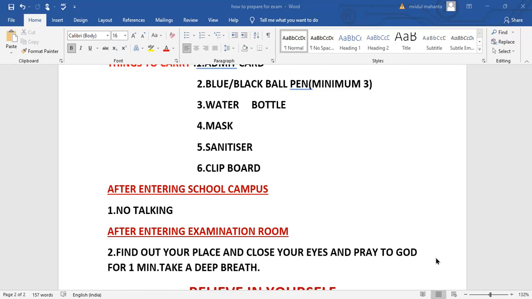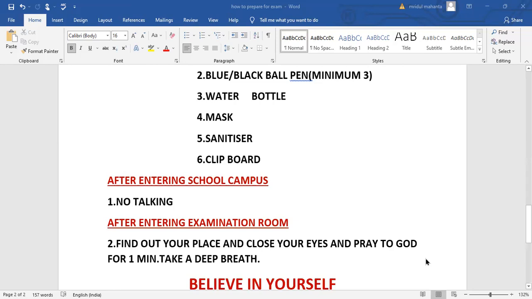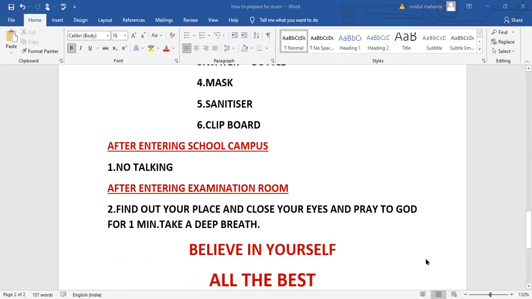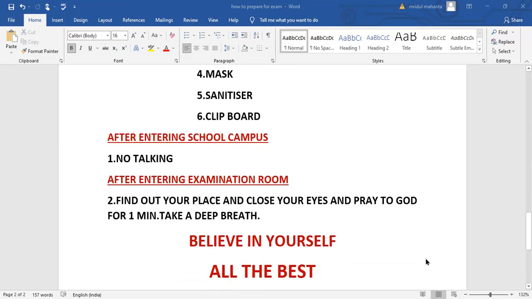Then last point, number 3, very very important. Read the instructions carefully given in the question paper. Very very important. Read the instructions carefully given in the question paper. And as I already told you, you'll be getting 20 minutes for reading the question paper. Now you have come to know how to plan your paper. Accordingly, you are going to implement. So you are tension free now because you know how to plan your paper.